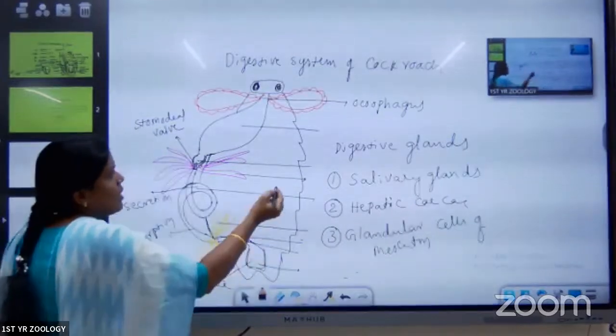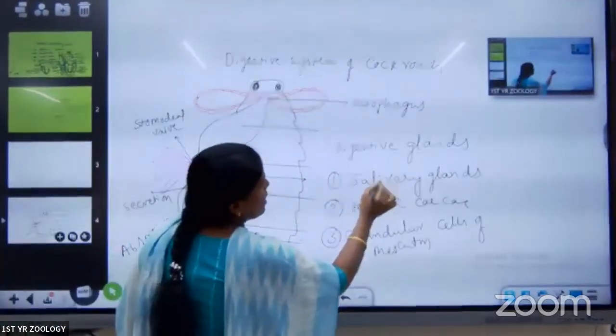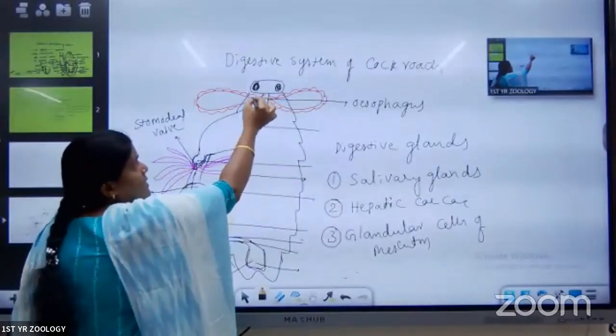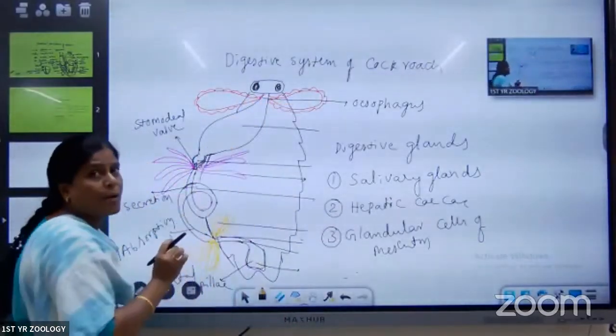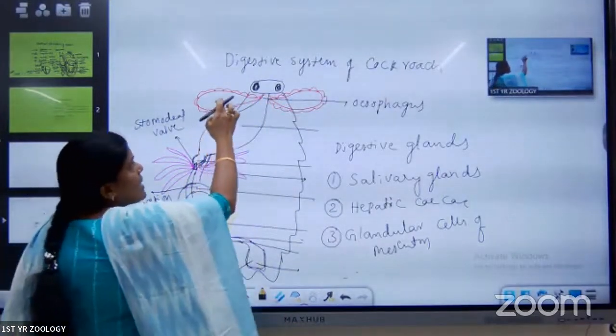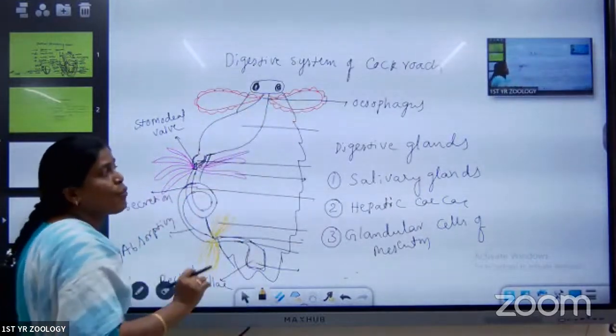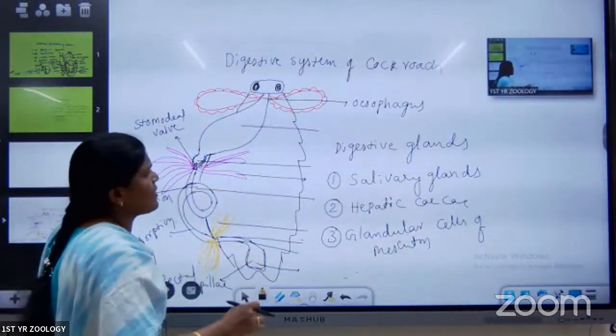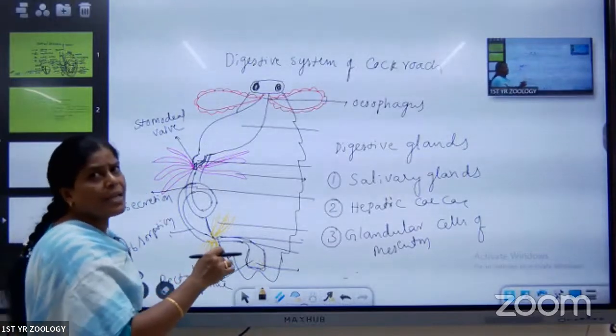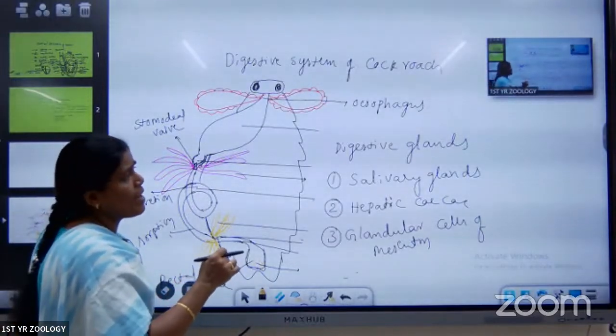Here, the salivary glands are present on either side of the esophagus. What is the structure of the salivary glands? We are going to discuss. The diagram is there; I will draw that diagram afterwards.